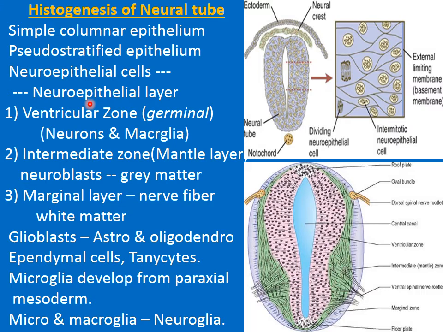Junctional complexes at the lumen connect these neuroepithelial cells. Rapid growth during the neural groove stage and after closure of this neural tube result in the production of more and more neuroepithelial cells, and that constitute the neuroepithelial layer. And that neuroepithelial layer, which is now consisting of many and many cells, is called the ventricular zone or the germinal layer.